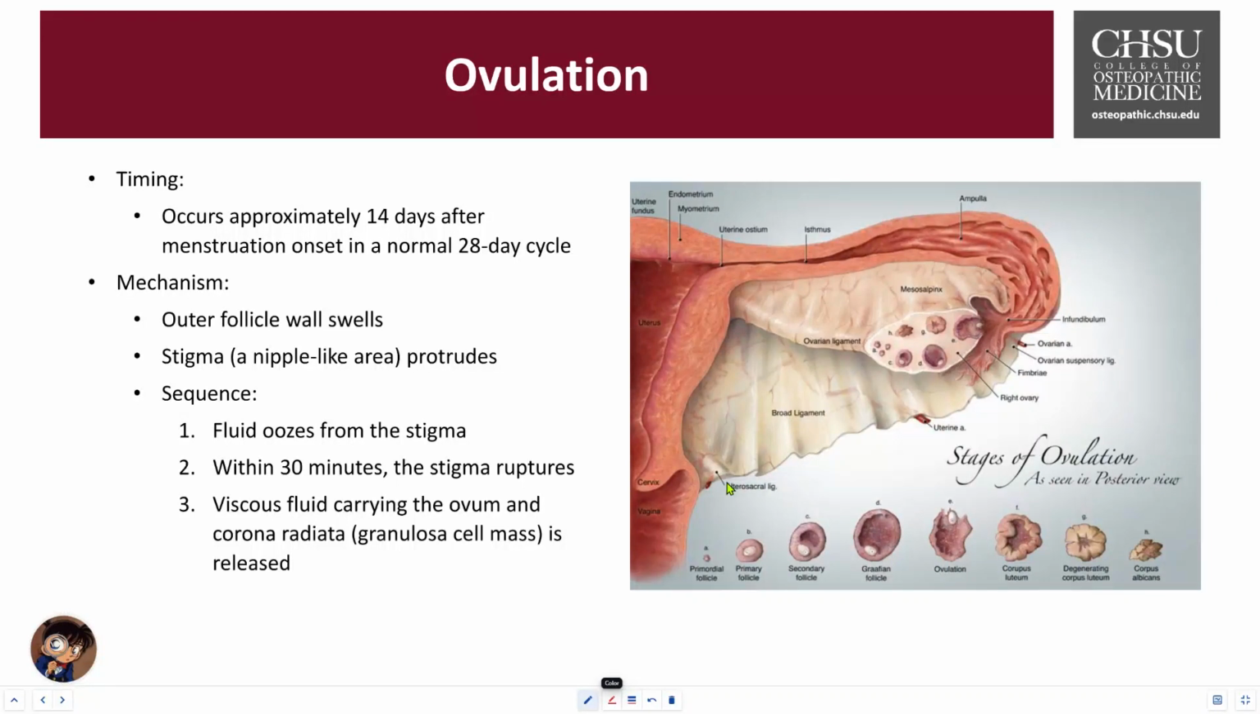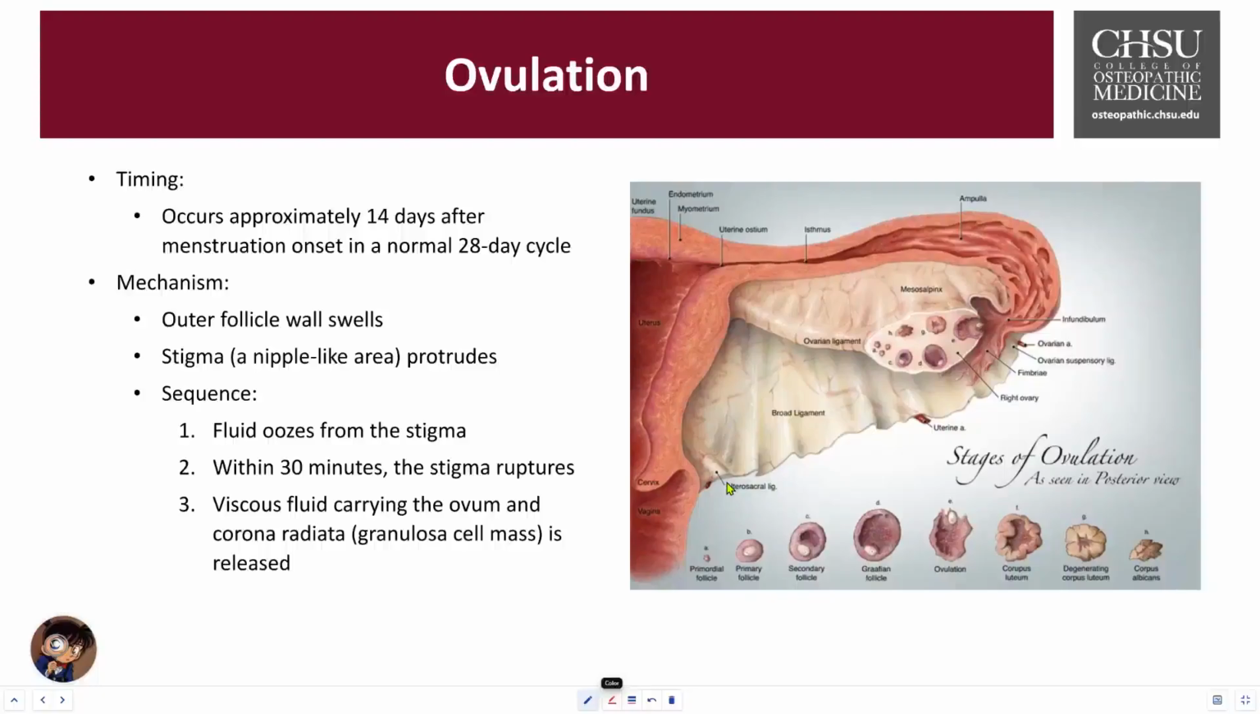The first one is follicular wall swelling. The outer wall of the follicle begins to swell due to that buildup of pressure and fluid inside the follicular activity. That then leads to the formation of a structure called the stigma. This is a small nipple-like protrusion called the stigma that forms along the surface of the follicle, and that indicates the ovum's release site. The sequence of events is as follows.